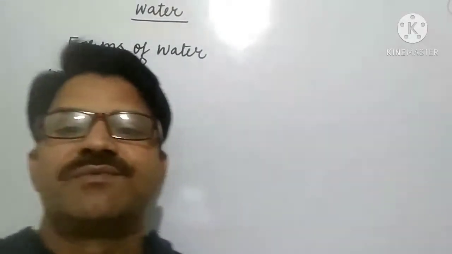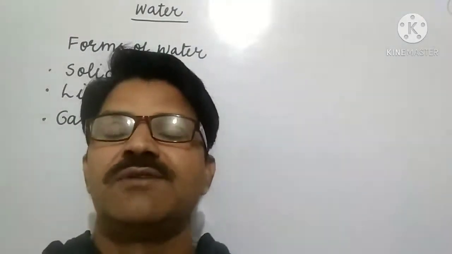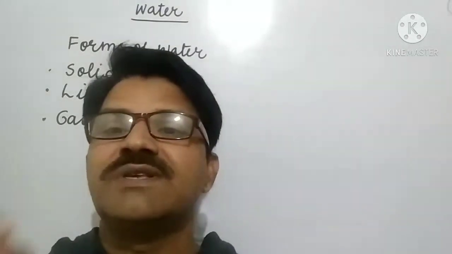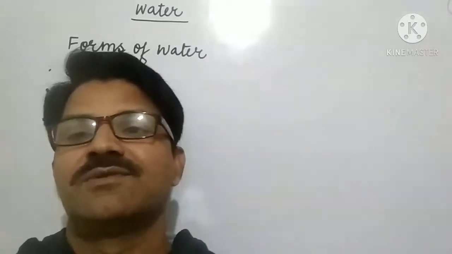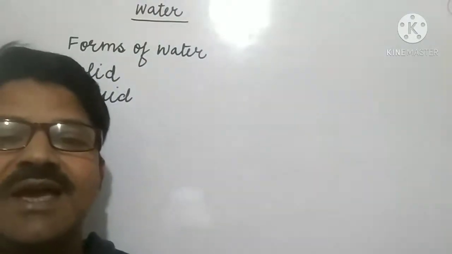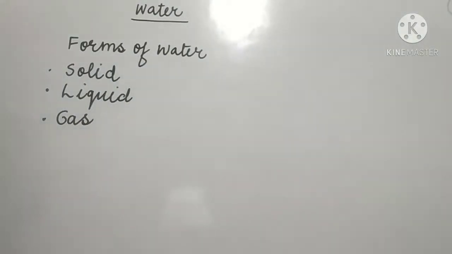These three forms of water, that is solid, liquid and gas, undergo continuous cycling to keep the total amount of water on the earth constant. Such a continuous cycling of water in nature is called the water cycle. What is the water cycle?